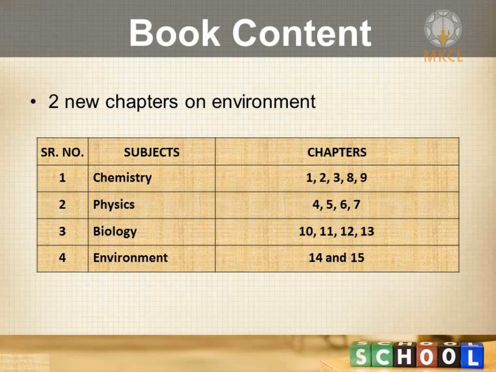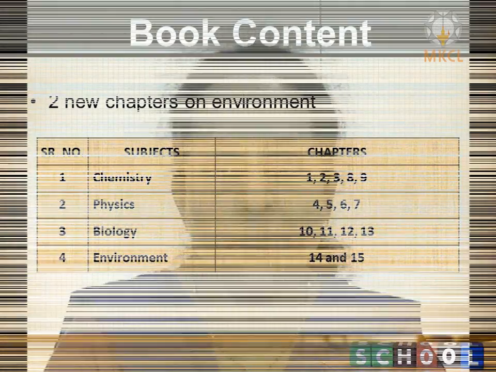Earlier, up to 9th and 10th standard, there was a special book of EVS. Now this book has been cancelled. Earlier the students had to appear for the grade exam. Now that exam has also been cancelled, and the 2 chapters are now included in the regular syllabus. Chapter numbers 14 and 15 both have the same type of heading, that is Striving for Better Environment part 1 and part 2. Now let us have a look at the chapter number 14 content.